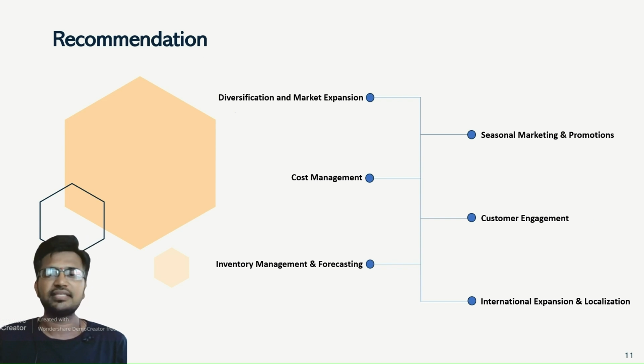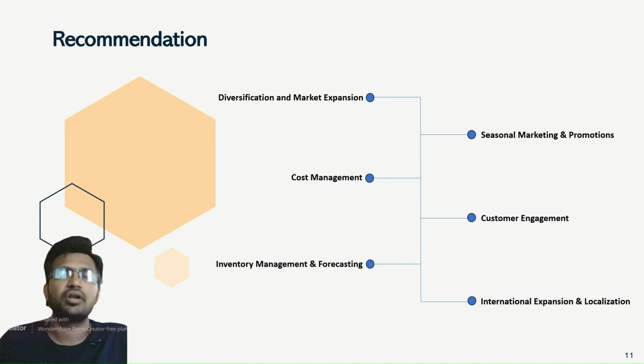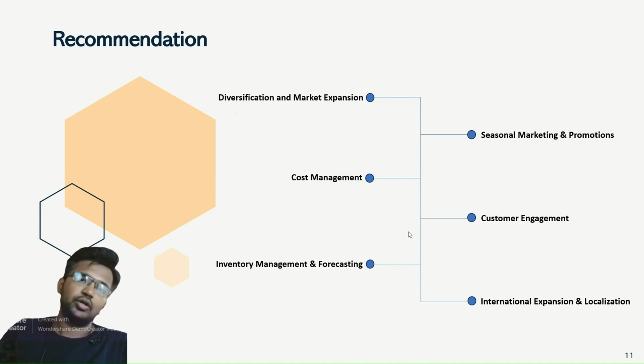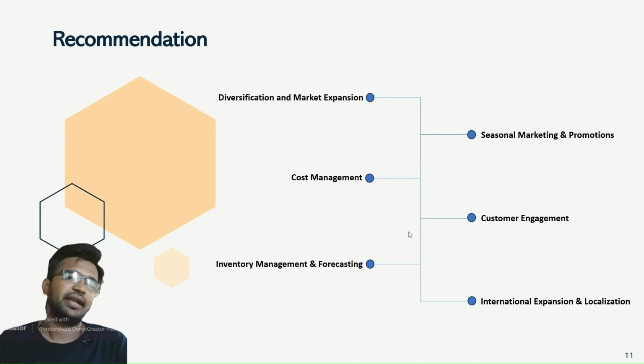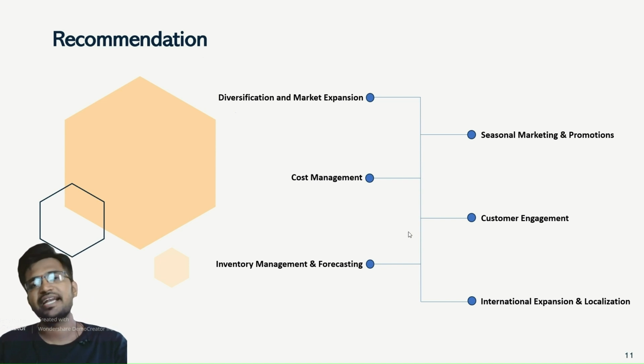evolving consumer preferences. So talking about inventory management and forecasting, Amazon should implement a robust inventory management system supported by data analytics and demand forecasting models to optimize the stock levels, minimize stockouts, and reduce the holding costs. And also foster collaboration between the sales, marketing, and supply chain teams to align inventory strategies with sales projections and market demand.